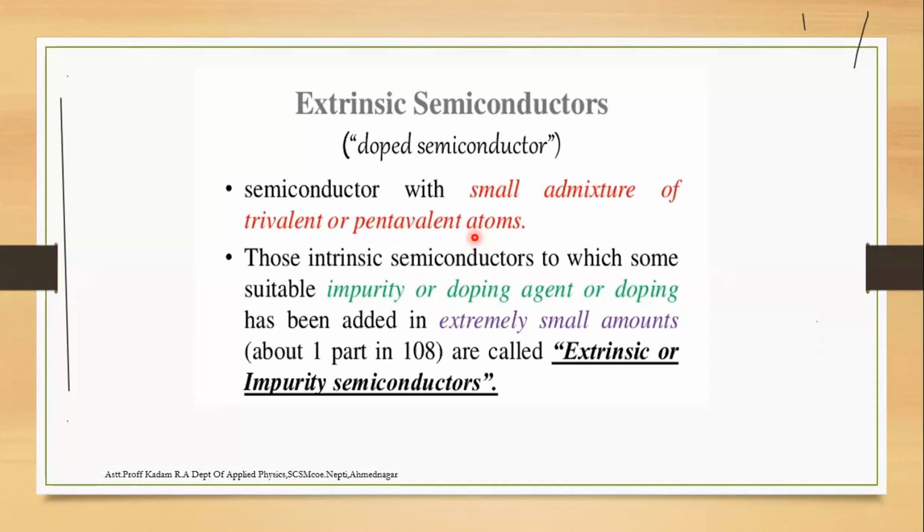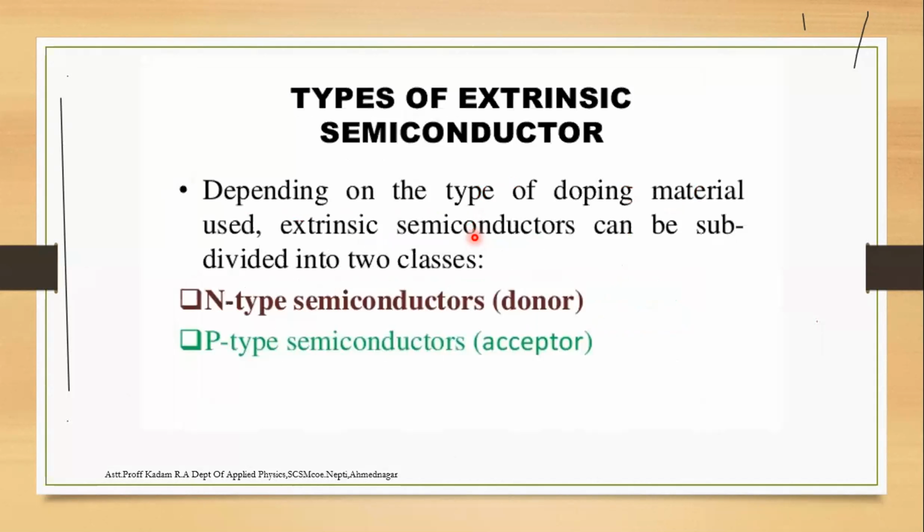An intrinsic semiconductor to which an extremely small amount of doping agent, about 1 part in 10^8, is added is called an extrinsic or impurity semiconductor. Extrinsic means the impure form.